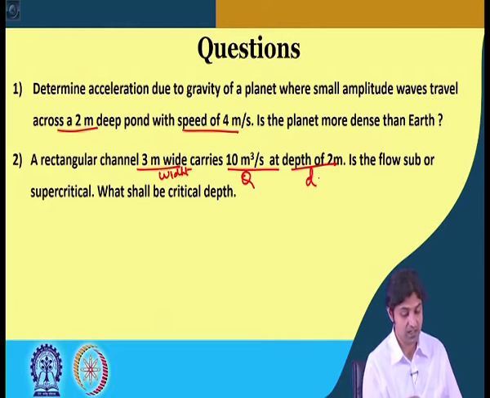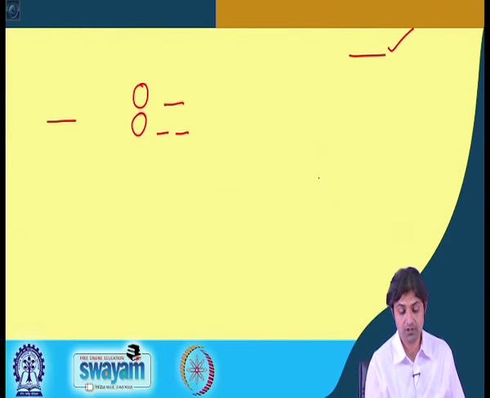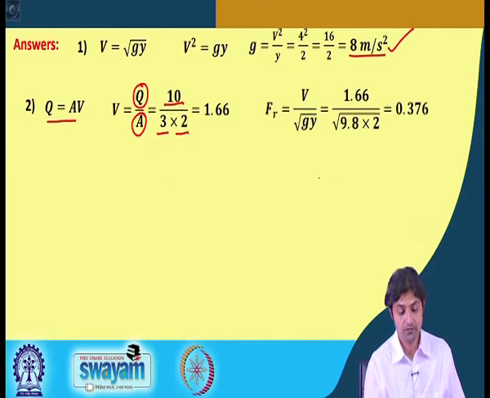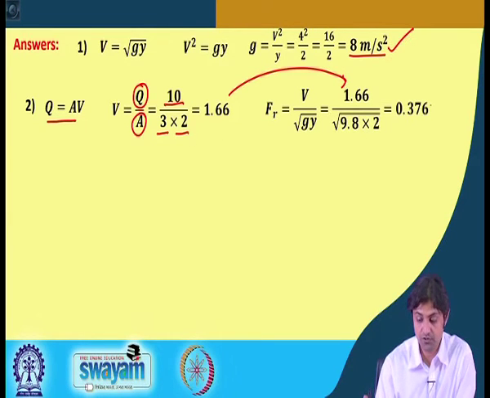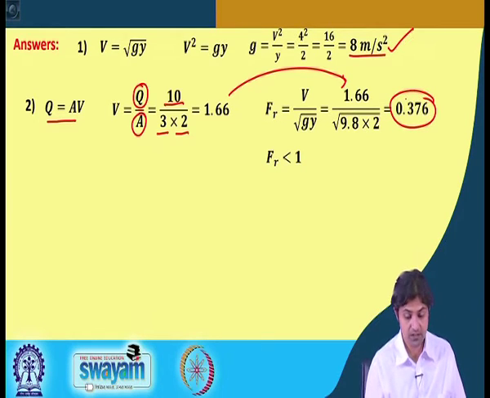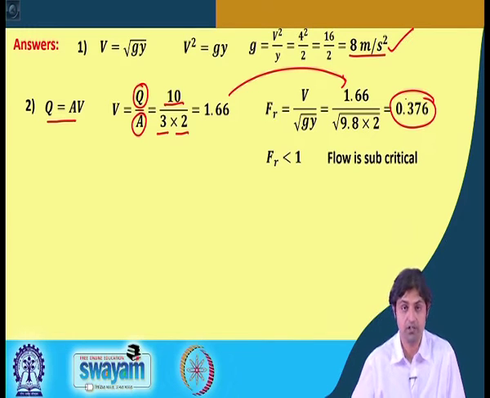Now, this is asking if the flow is subcritical or supercritical. So, Froude number is given by v under root g y. So, v we have already found out using the discharge, it was 1.66 from here, g is 9.8 and depth is given as 2 in the question itself. So, this comes out to be 0.376, which means Froude number is less than 1 and therefore, the flow is subcritical. Very simple to solve.